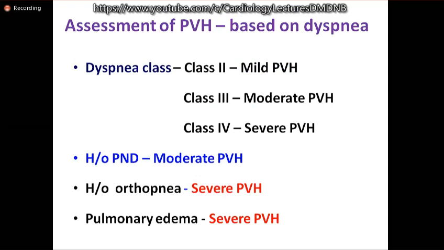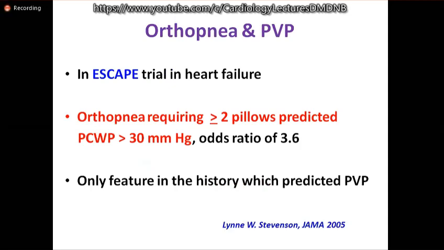Finally, how do you assess pulmonary venous hypertension clinically? History-wise, moderate pulmonary venous hypertension can be suspected when there is PND or class 2 dyspnea, whereas severe pulmonary venous hypertension is considered when there is orthopnea or pulmonary edema. In the ESCAPE trial in heart failure, orthopnea was the only symptom. Orthopnea requiring 2 pillows or more predicted pulmonary capillary wedge pressure of more than 30 mm mercury. These are the commonly asked questions in the exam.